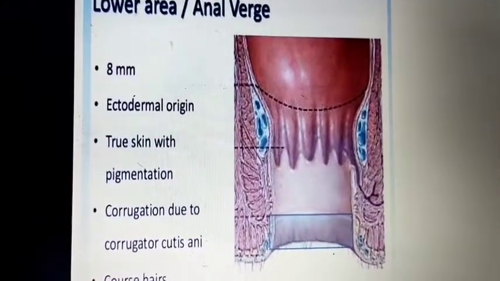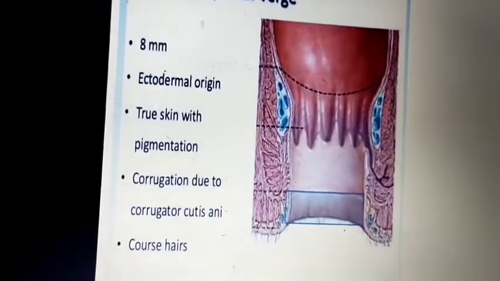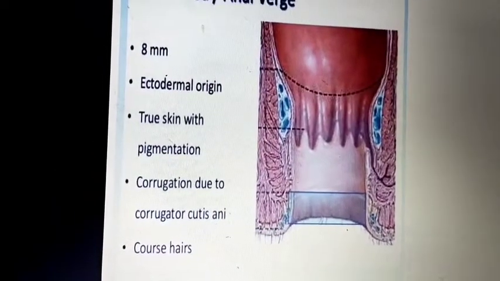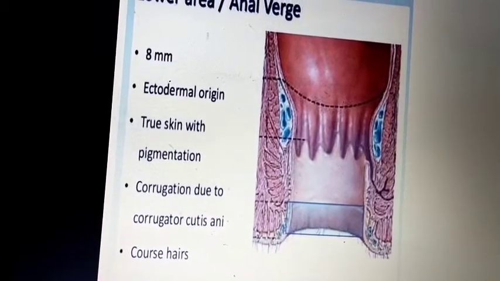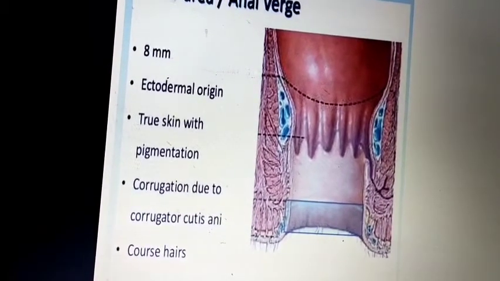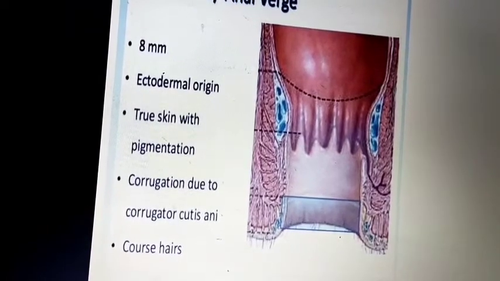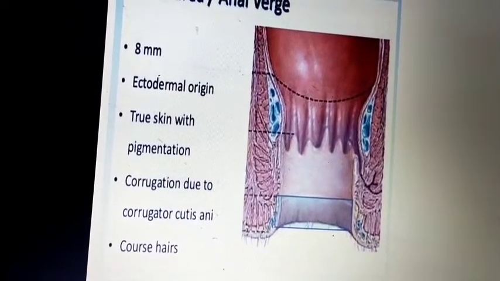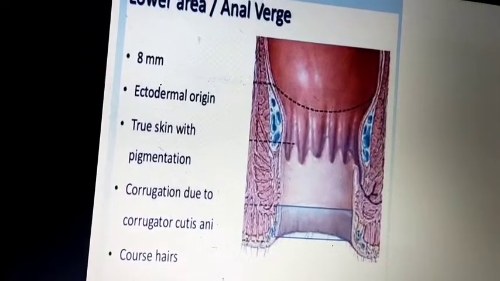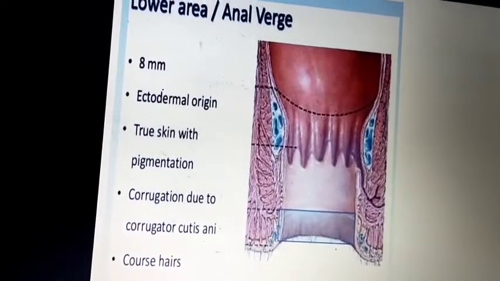This is 8 mm in length. It is of ectodermal origin. Here it is true skin with pigmentation and keratinization. It is made of external skin, and there is no mucous membrane here. It is corrugated due to the corrugator cutis ani. Coarse hairs are also present, and it also has sweat glands.